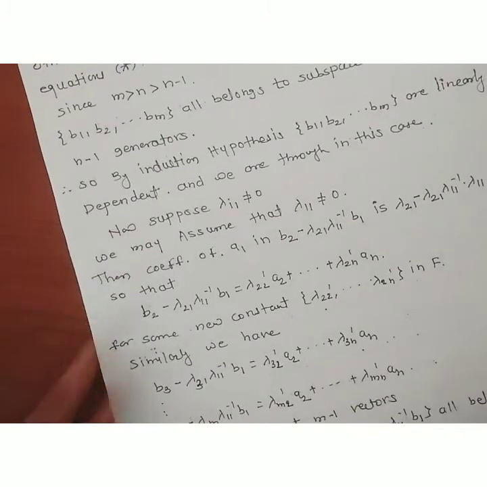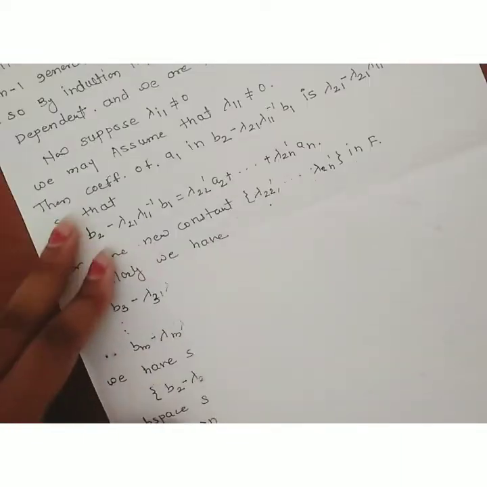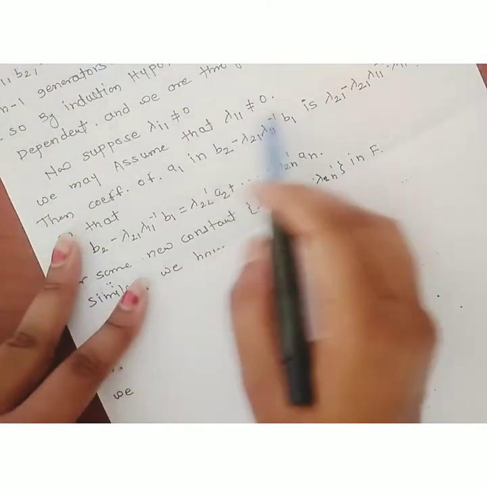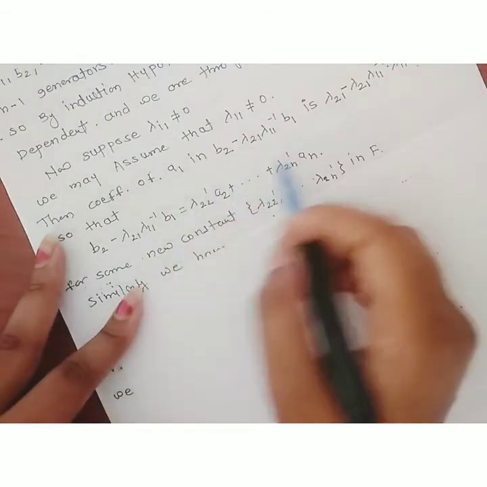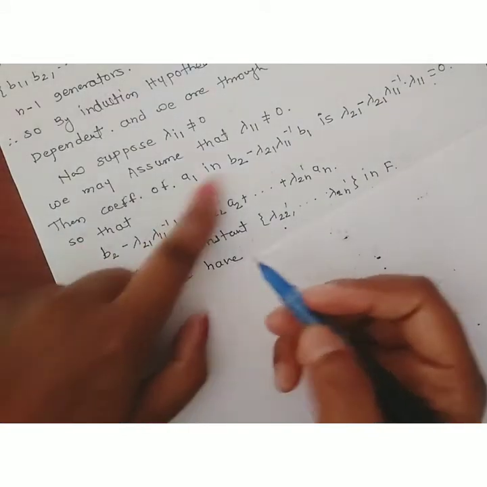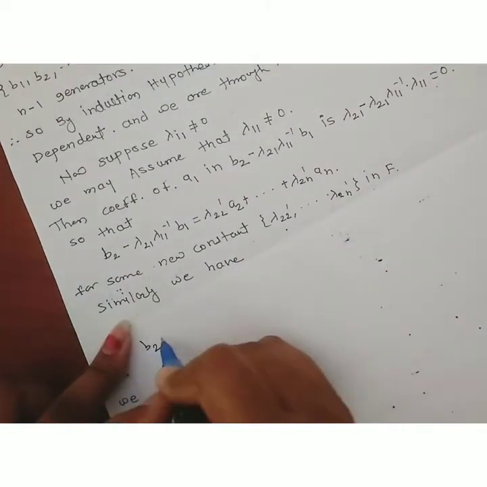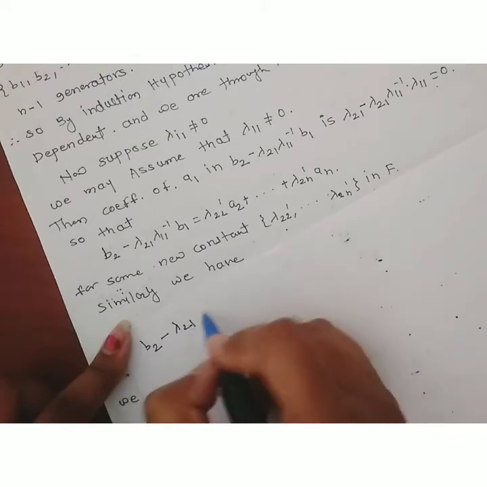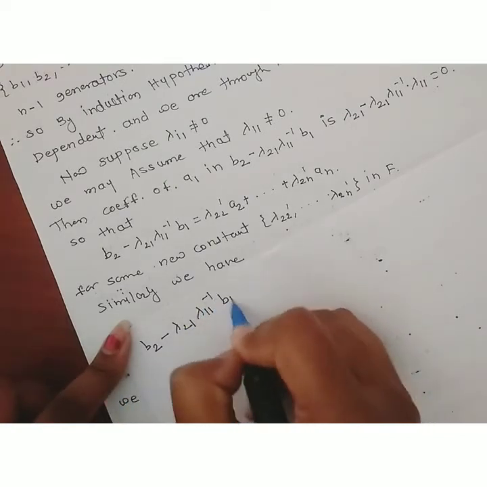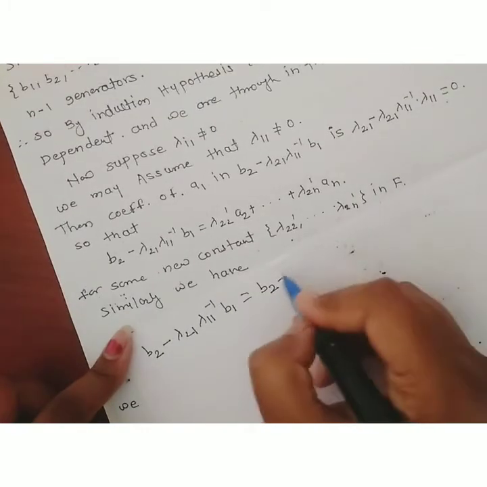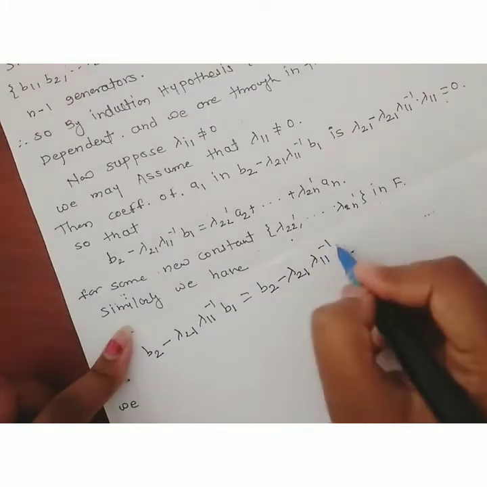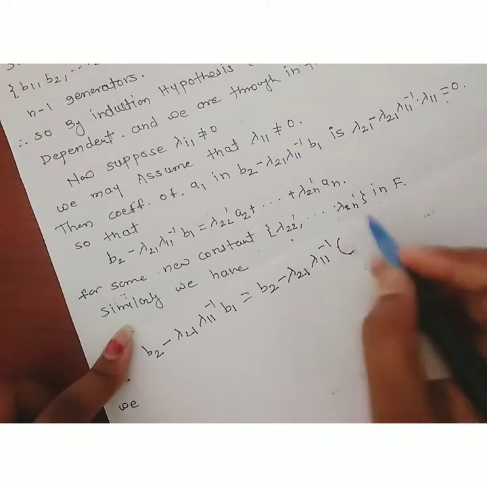Now this is nothing but the substitution part and some construction part. As lambda 11 is non-zero, we have to find the coefficient of a1 in b2 minus lambda 21 lambda 11 inverse b1. Consider b2 minus lambda 21 lambda 11 inverse into b1. What is the value of b1 from the star?